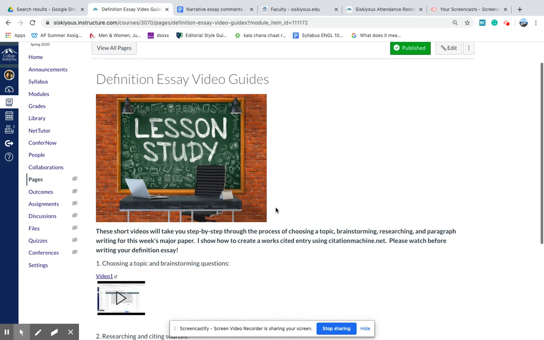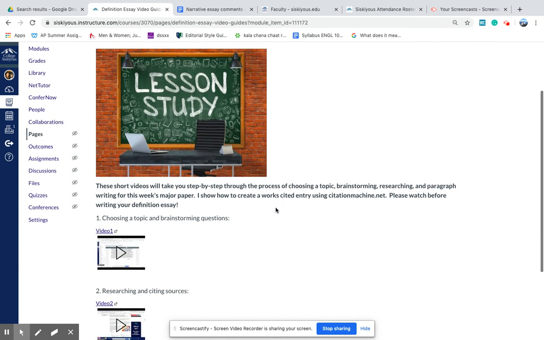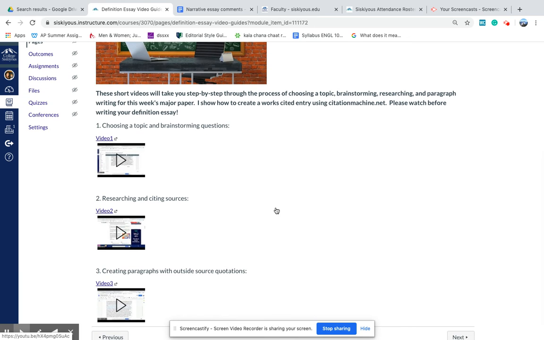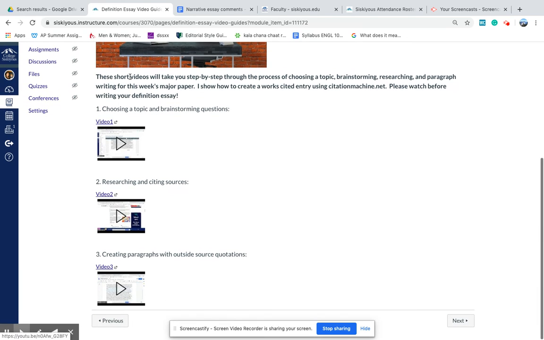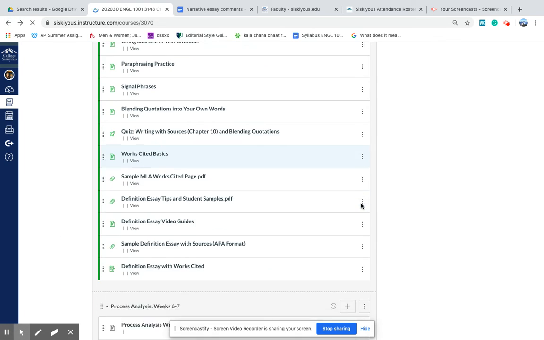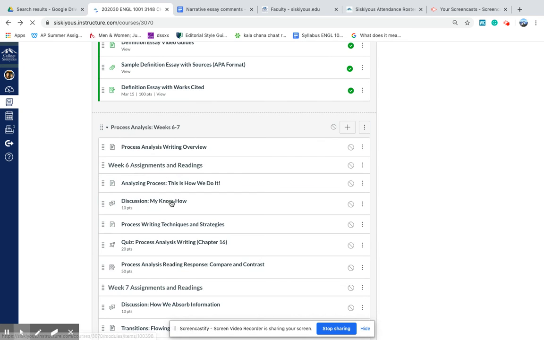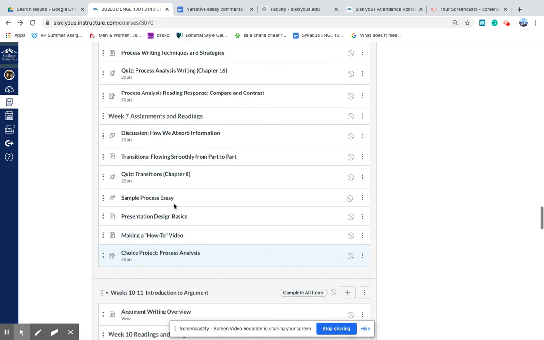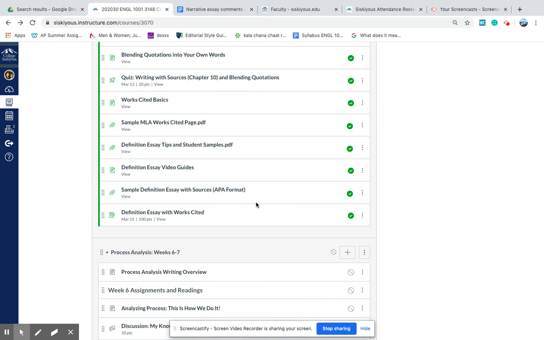This is a little bit of a harder essay because you are doing some research and trying to turn research quotations into paragraphs. So there's a video on brainstorming, a video on citing sources and doing research, and then a video on how to create a paragraph with an outside quotation. So take a look at those before you write your essay. And then last but not least, your sample definition essay, sorry, not entirely last. Your sample definition essay is in APA format, sorry about that. This is a good sample essay though that includes outside research, so take a look if you're needing a model.